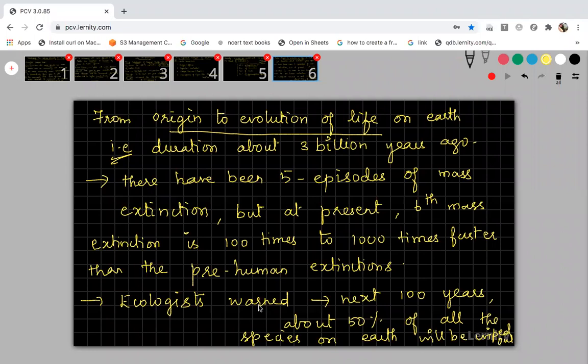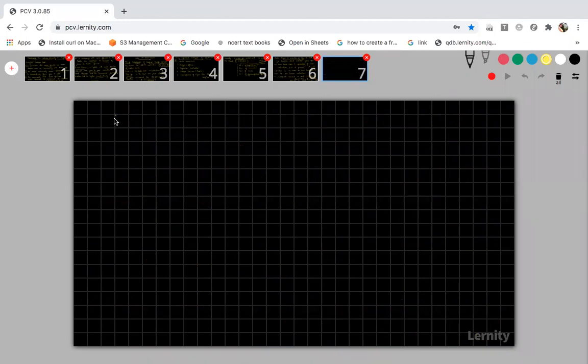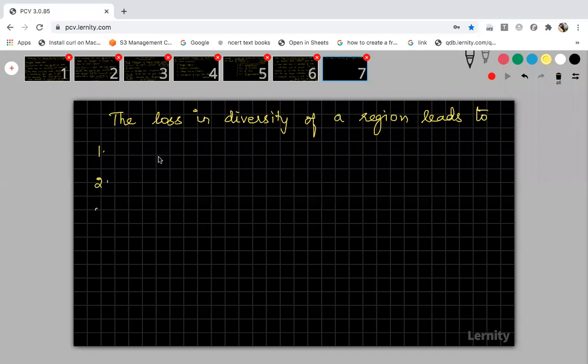Right? So this is a warning given by the ecologists. So we have to be aware of that. And what are the major reasons, the loss in biodiversity? Suppose there is a loss, if there is a mass extinction, the loss in biodiversity of a region, what will it lead to? Finally, what will it result in? The loss in biodiversity of a region leads to what? It will lead to three important adverse effects.